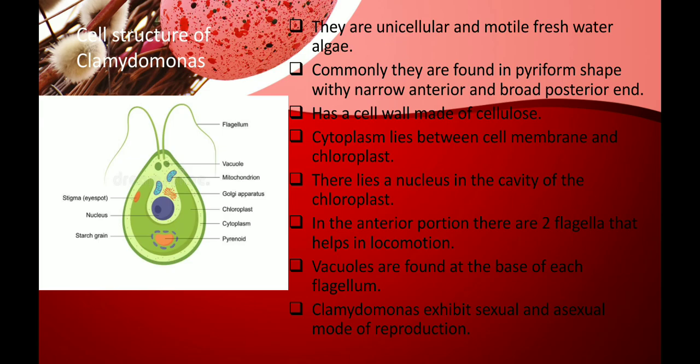So as I said, the algae are plant-like, but they are not plants. But I have a very big question to all of you. How are algae different from plants? Because plants also have chlorophyll, algae also have chlorophyll. Both can prepare their own food. Hence, what is the difference between a plant and an algae? Can we call algae also as plants?